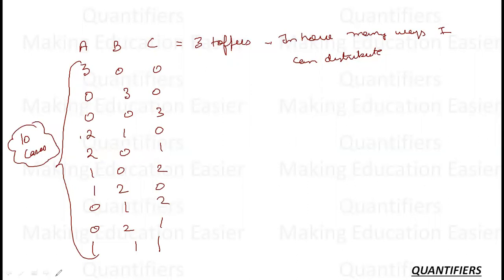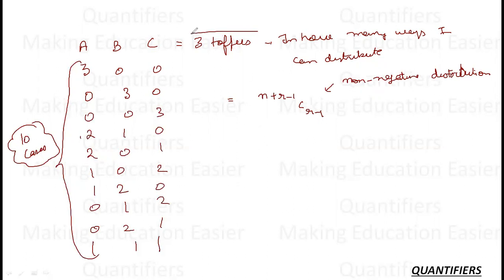Now this number was small enough and I have calculated it manually. Let us say what if this number was very large, or if there were 50 toffees to be distributed. Then we have a very simple formula with us. What is the formula? The formula simply says n plus r minus 1 C r minus 1. This is the formula for non-negative distribution. What do we mean by non-negative distribution? That no one can get a negative number, but they can get a 0 or a positive number.